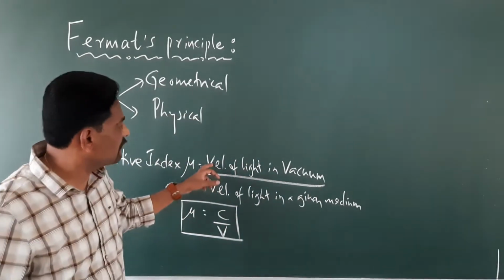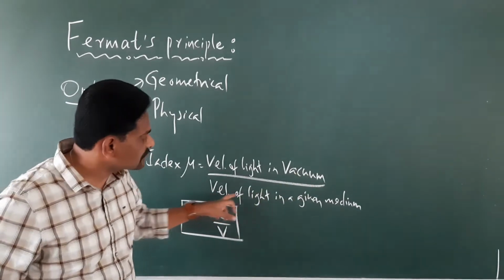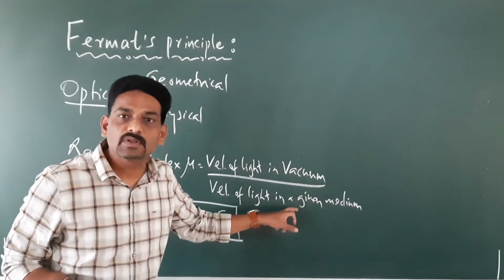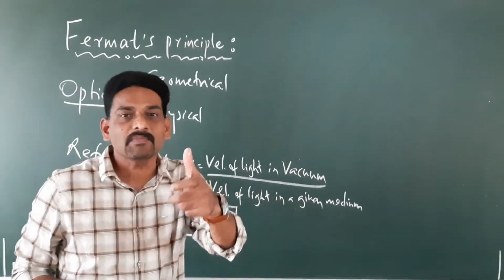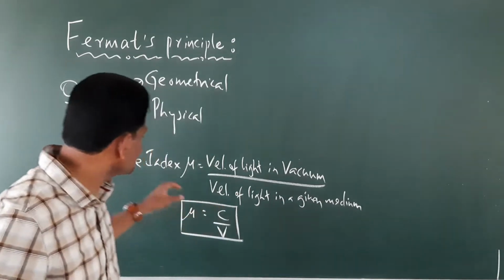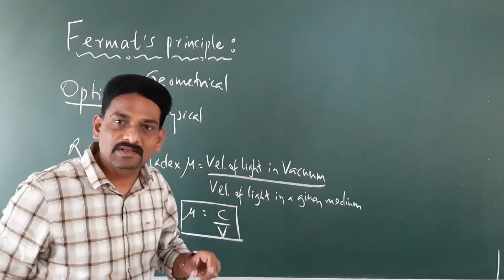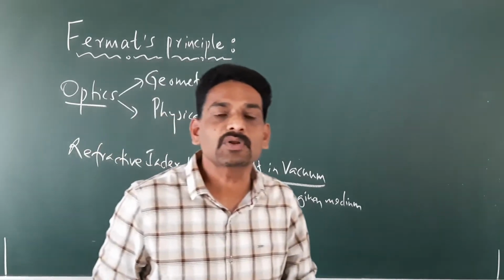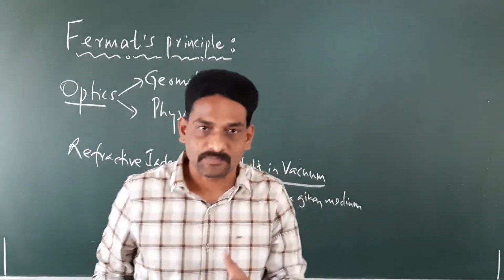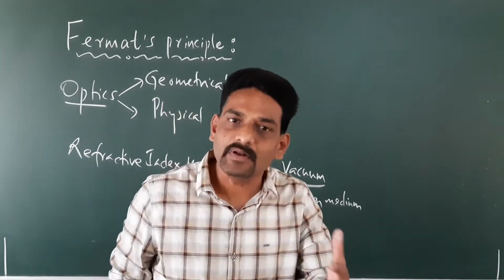If you take the ratio of the constant 3 × 10⁸ and the velocity of light in the given medium, which is lower, we get some value. That value is the refractive index. It tells us how many times slower the light is traveling in a given medium.